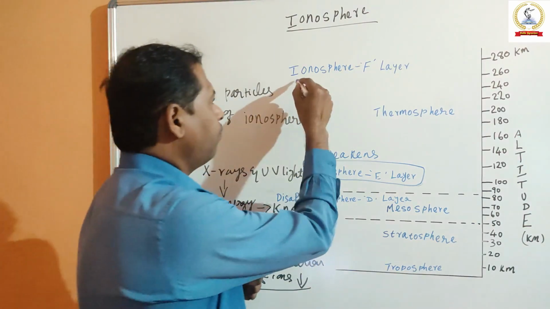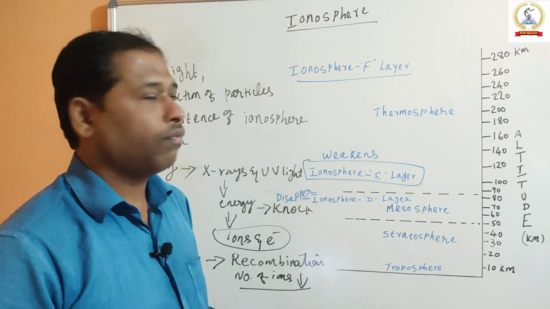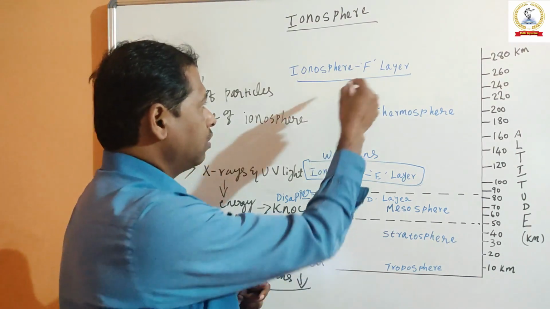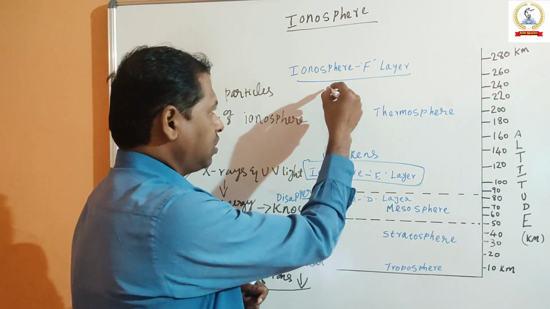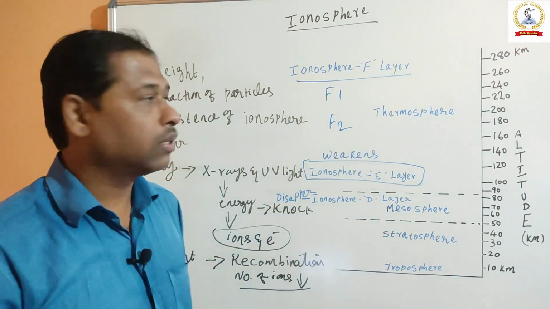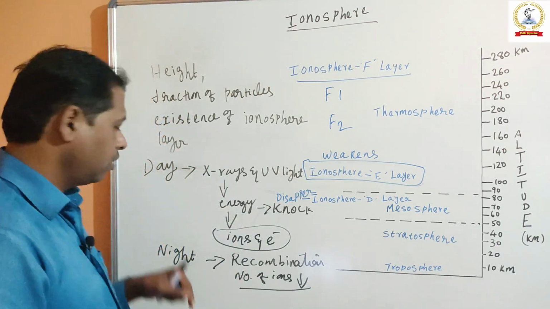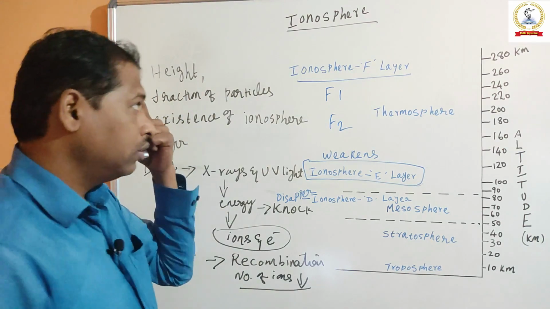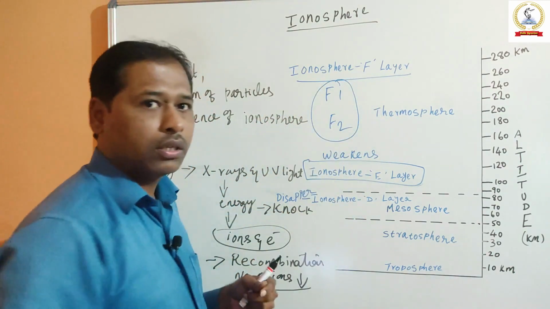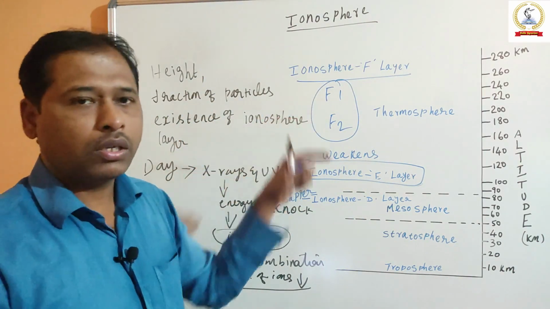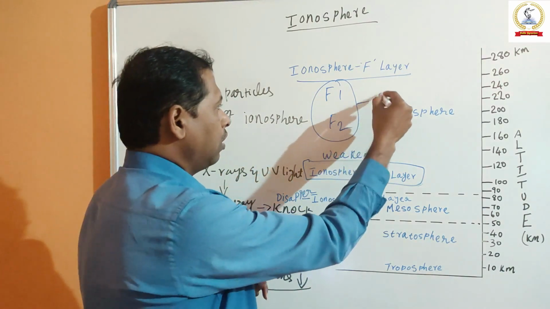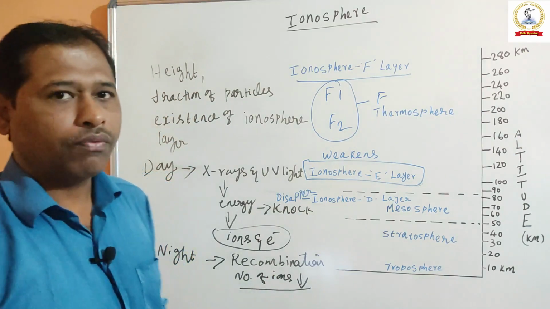So regarding the F layer, during day hours, this F layer exists as F1 and F2 layers, but in night hours, both F1 and F2 layers merge into a single layer as the F layer.